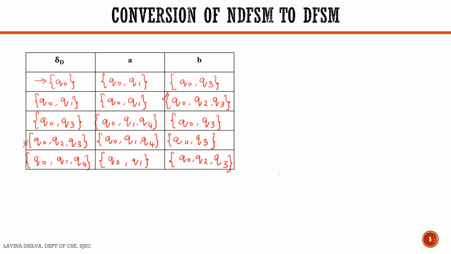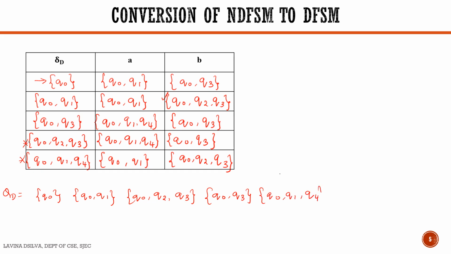We will do a simple renaming of the states in QD. Now QD is equal to state Q0, then we have state Q0, Q1, then we take the state Q0, Q2, Q3, then I'll take the state Q0, Q3, and then I'll take the state Q0, Q1, Q4.